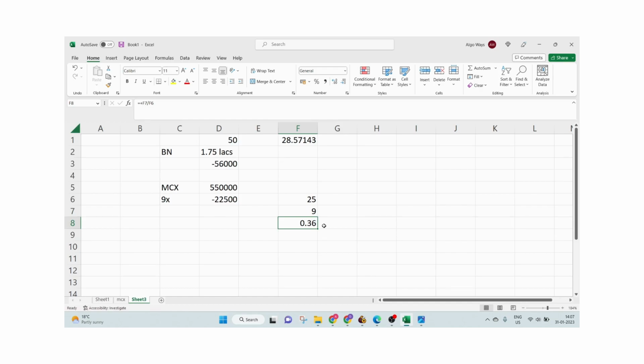But if you feel that you are treating MCX as trading and you can afford to take, say, 22,000 on 50 lakhs, that is less than 0.5%. And let us say in the worst case there is slippage or whatever, and let us assume 35,000 loss. In that case also it is 0.7%.